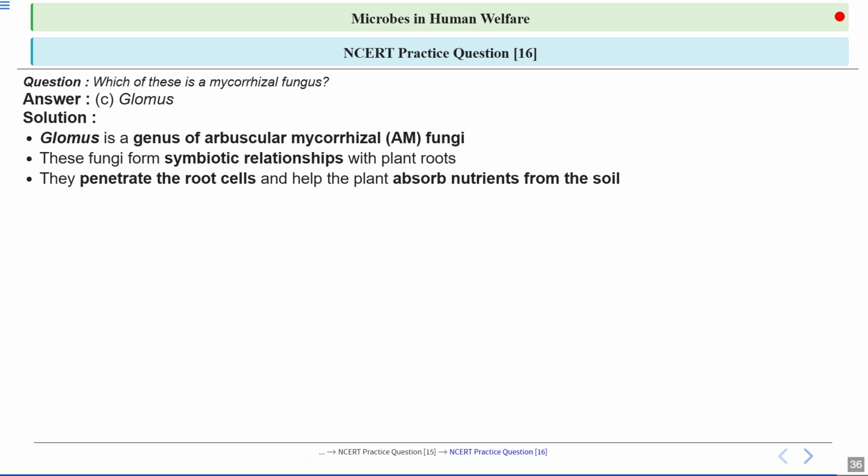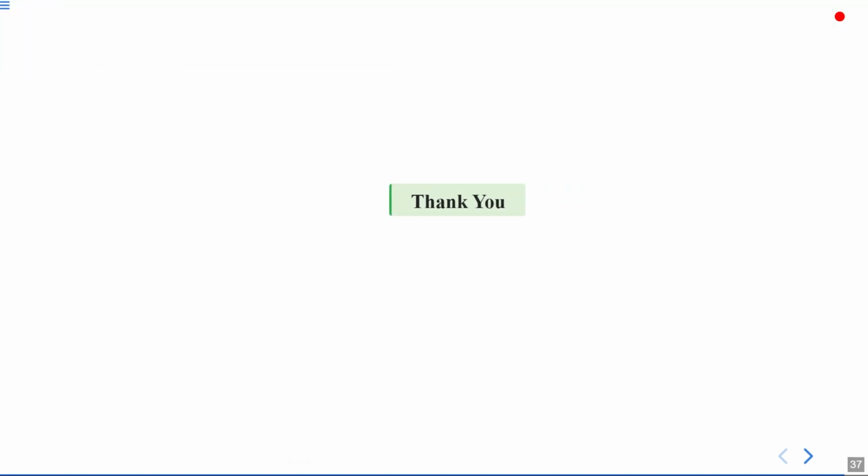Now, Glomus fungi actually penetrate the root cells and help the plant absorb nutrients from the soil. Clear? And the fungus is getting the food from the plant because the plant can photosynthesize. It is producing the organic compounds. So with this, we have discussed some of the NCERT practice questions related to the topic microbes in human welfare.